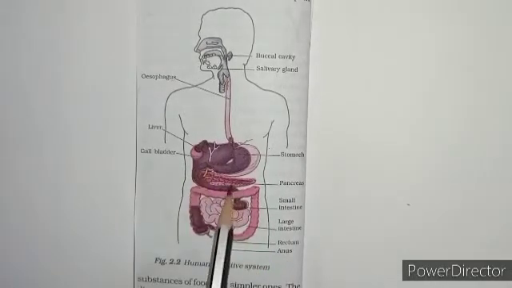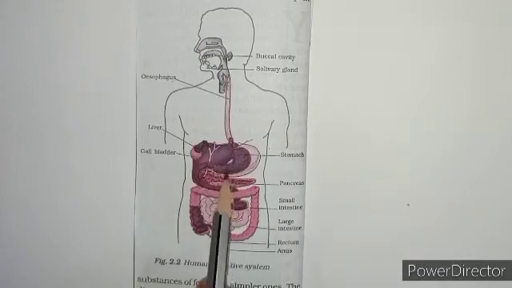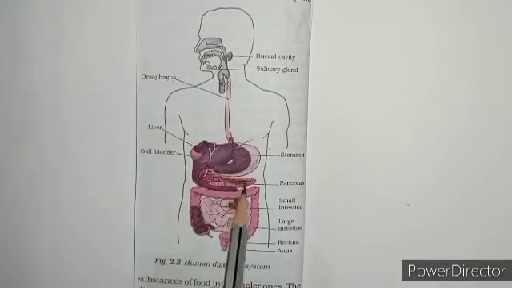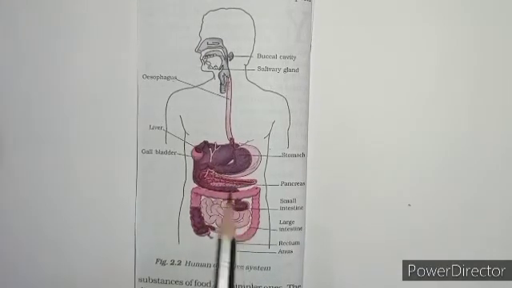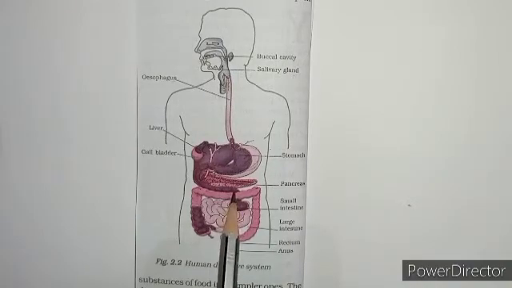And here the pancreas is a large creamy colored gland located just below the stomach. So this is the stomach, right? Just below the stomach here the pancreas is present. It is creamy in color, right? The pancreatic juices act on carbohydrates, fats and proteins and change them into simpler ones.